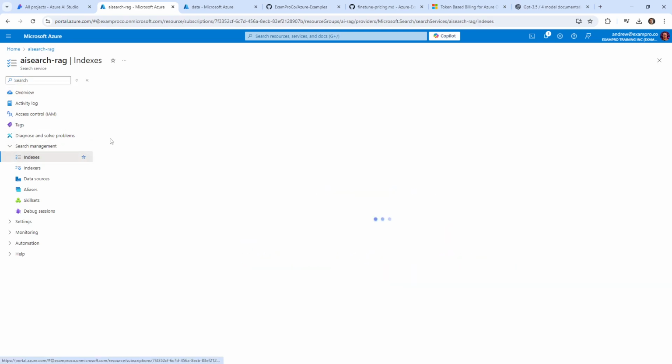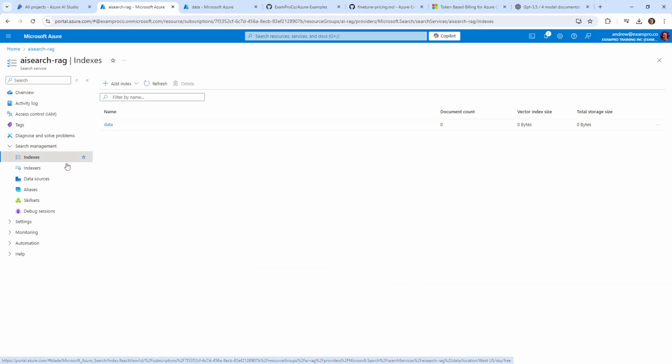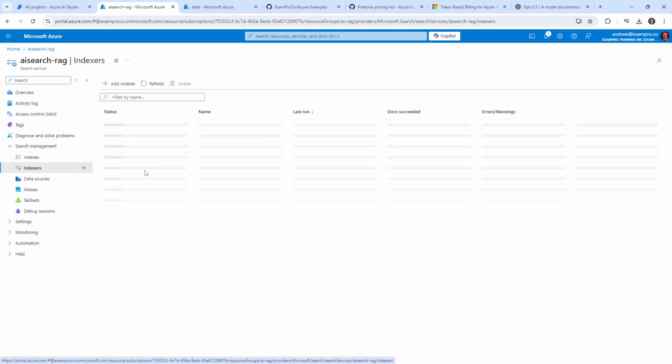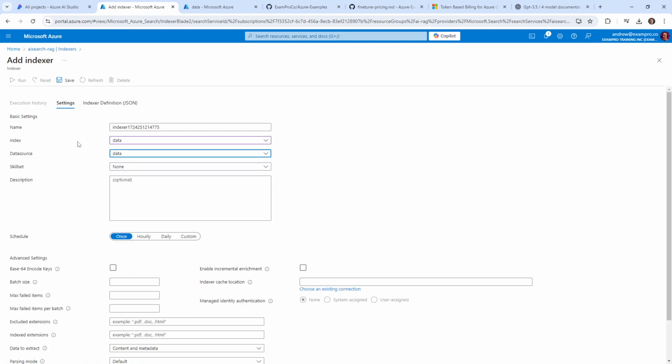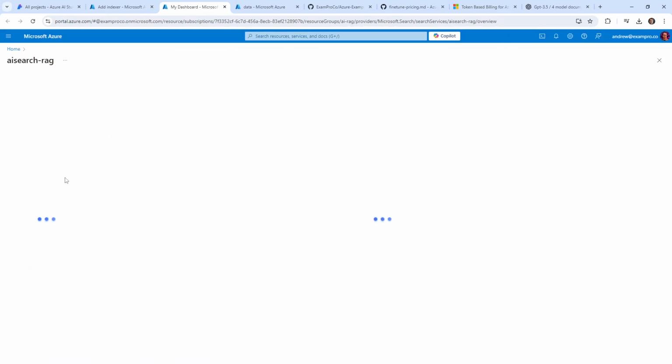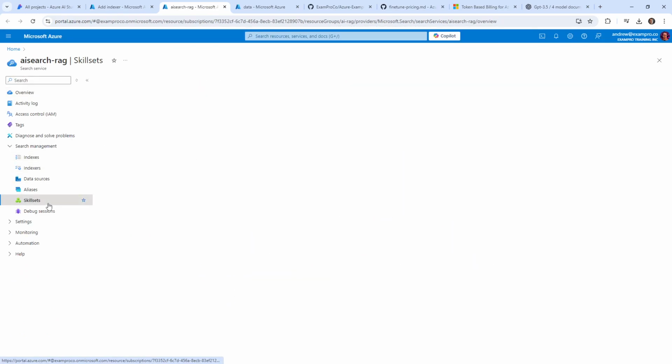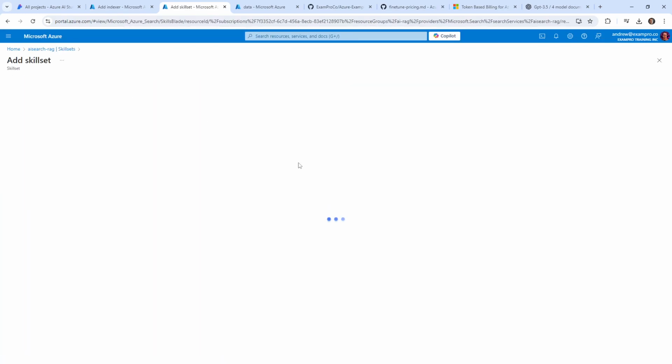So I'm going to go back here, and because I'm not sure, we have index and indexer. Maybe what we should have done is created an indexer to then index our data and then put it in the data store. Yeah, that's what it is. I think import data would just do the exact same thing, but we'll go ahead and do this. Index, data source. There's a skill set. A skill set, I believe, is basically like transformers for data. So if we go over to here and take a look at our skill set, let's just see what we have here.